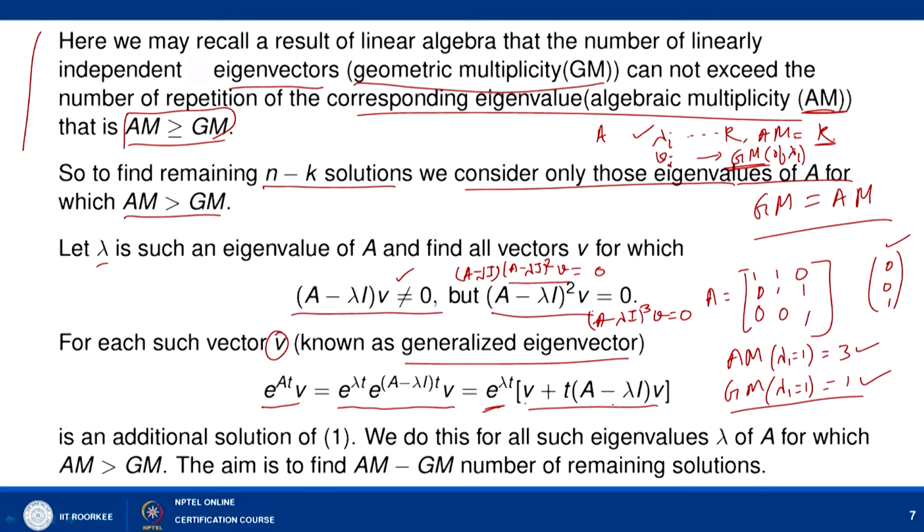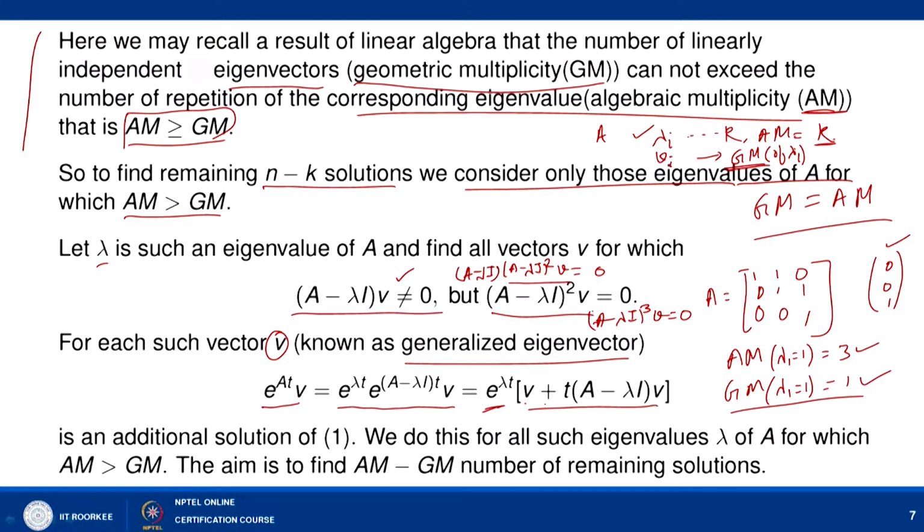Now, if v is such that (A minus lambda I) v is equal to 0, then it will reduce to only one term, that is e to the power lambda t into v, and that shows that e to the power A t v is nothing but e to the power lambda t v, and in that case v is known as an eigenvector of A corresponding to the eigenvalue lambda.